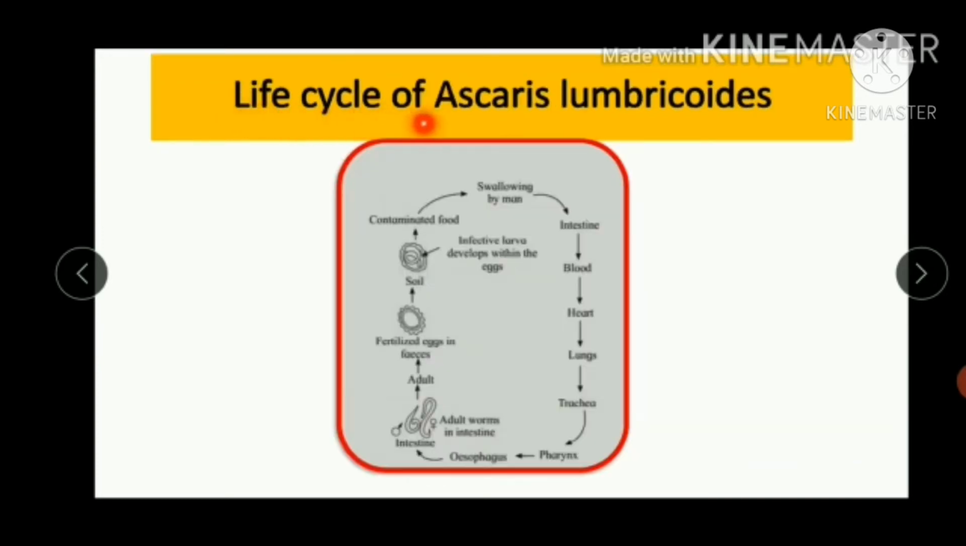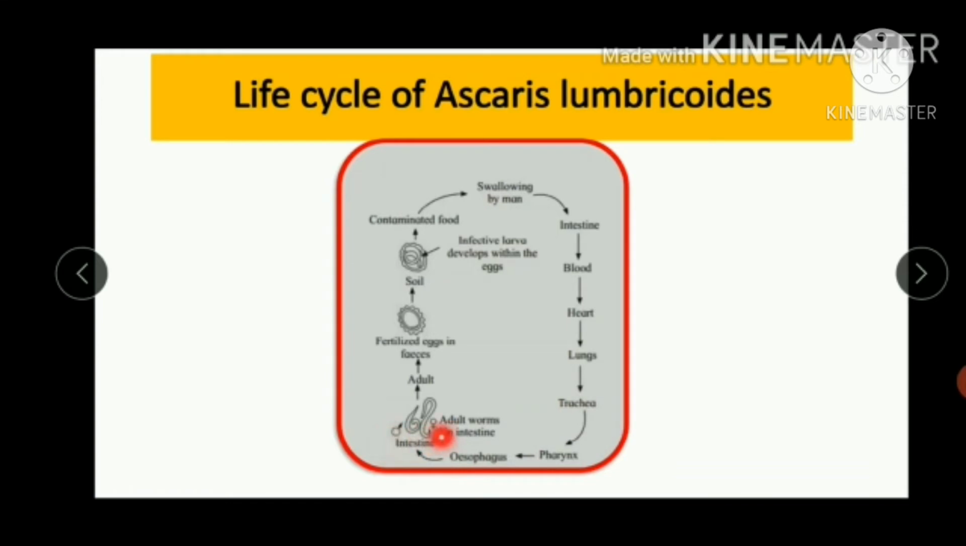Let us study the life cycle of Ascaris lumbricoides. Here, if a person consumes contaminated food, the eggs which are present in the food may be swallowed by man. The eggs reach the intestine. From the intestine, they transfer into the blood. From the blood, they reach various organs such as heart, lungs, trachea, pharynx, and esophagus. Again, they enter the intestine.